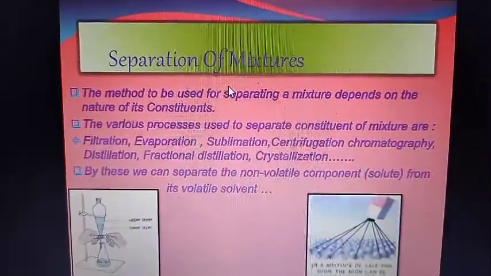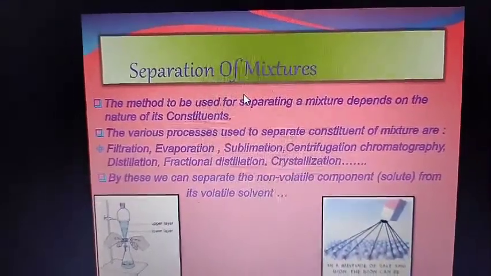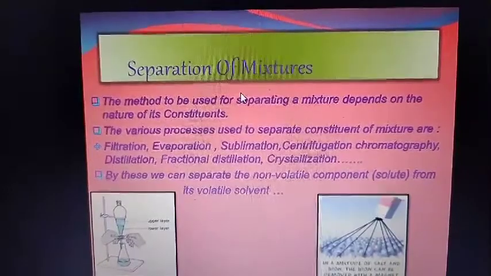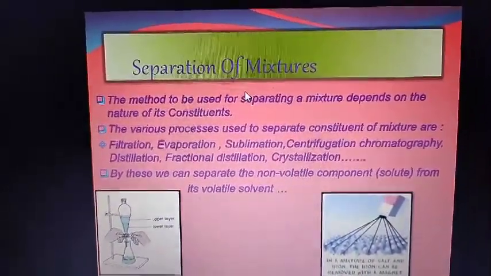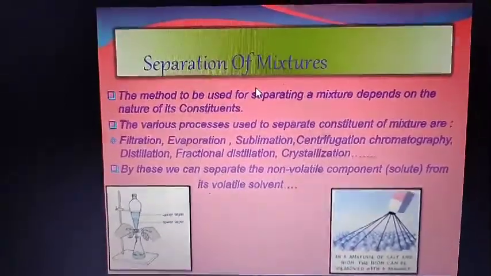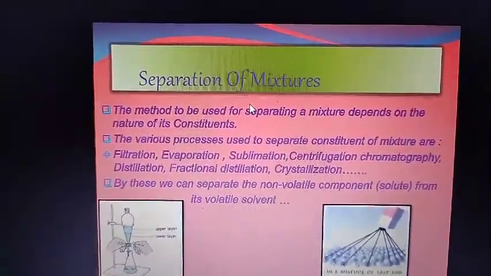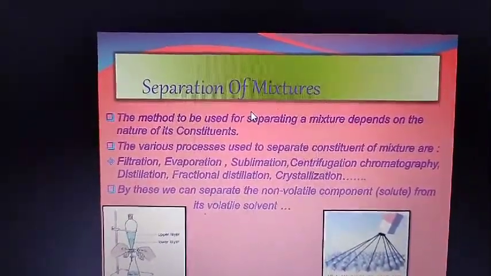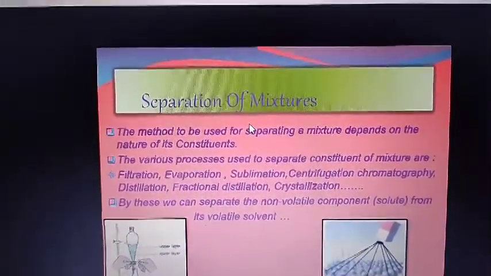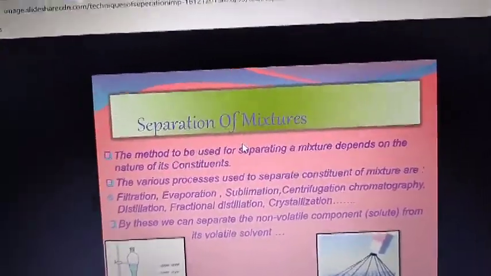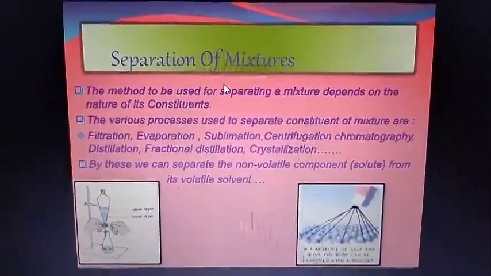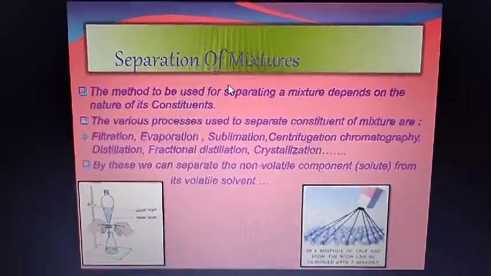So now let's read what the purpose of separating the constituents of a mixture is. The first point given in your book is that in our homes, small pieces of stones and undesirable materials which are present in the grains are removed from rice and dal before cooking, so that we will eat healthy.